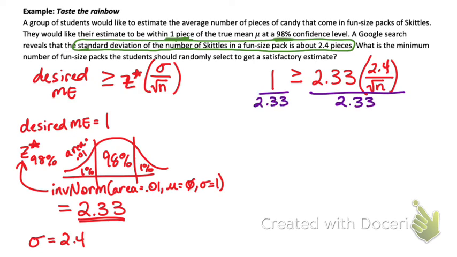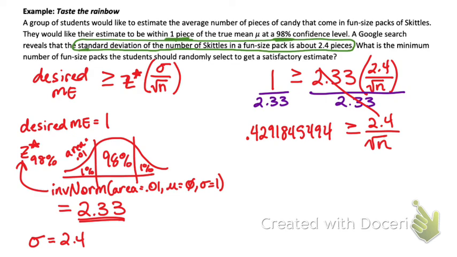So 1 divided by 2.33. And remember, we don't want to round until we get to the end. So 1 divided by 2.33 is 0.4291845494. That has to be greater than or equal to 2.4 divided by the square root of n.